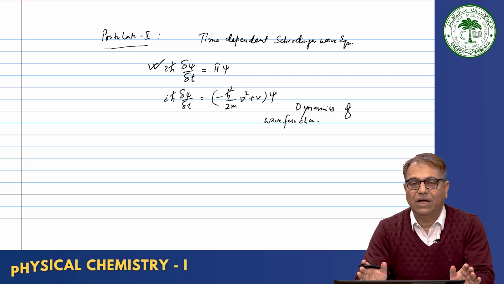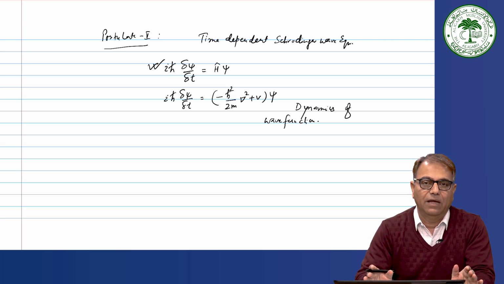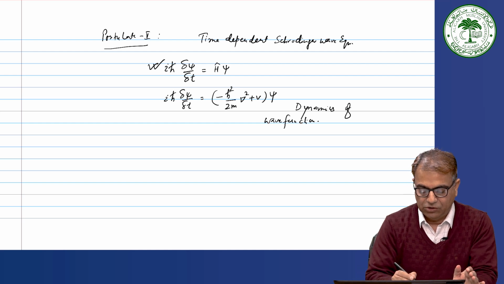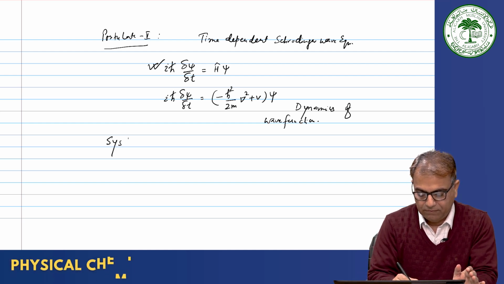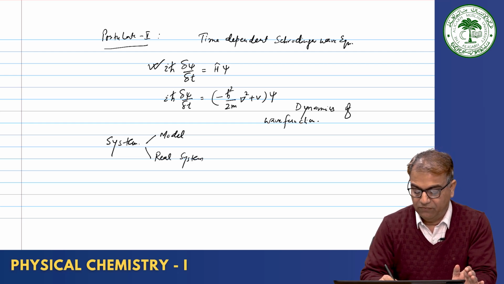Now, having learned these postulates of quantum mechanics, the next goal is to apply the Schrodinger wave equation to a particular system, and the systems which we will be using will be broadly grouped into 2. It will be a model system or a real system. We will do several model systems, but only one real system, which will be the hydrogen atom.